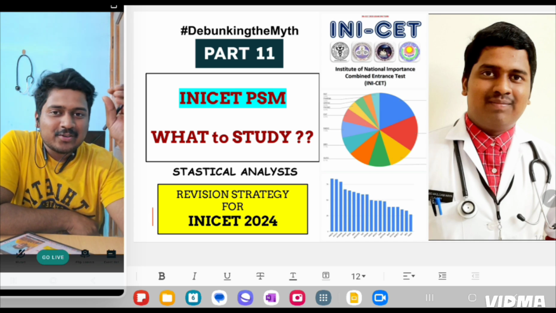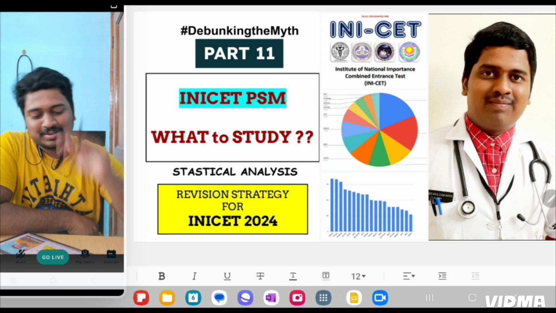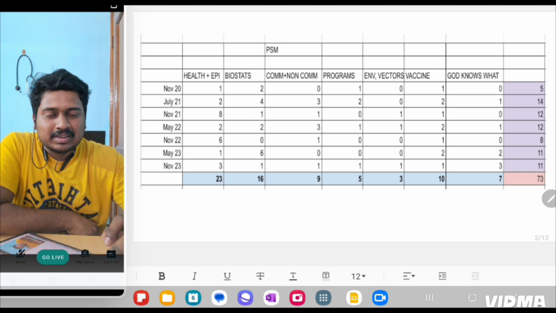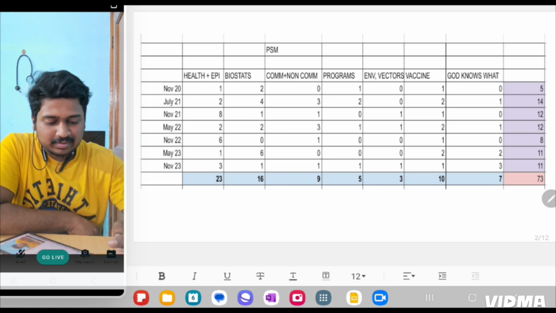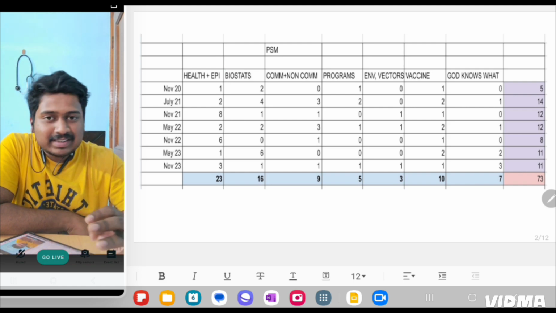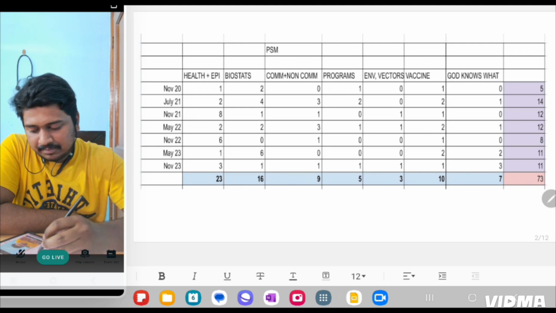Okay. So what to study in PSM? This question is best answered by the previous year questions only. So what do previous year questions tell us? What to study in PSM? I tabulated the questions that were asked from November 2020 to November 2023, and what I found was surprising. I divided the topics according to the following headings: